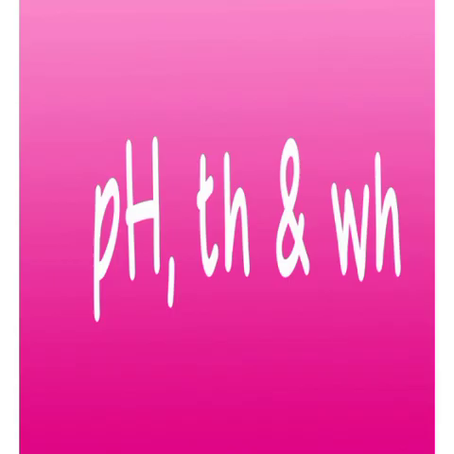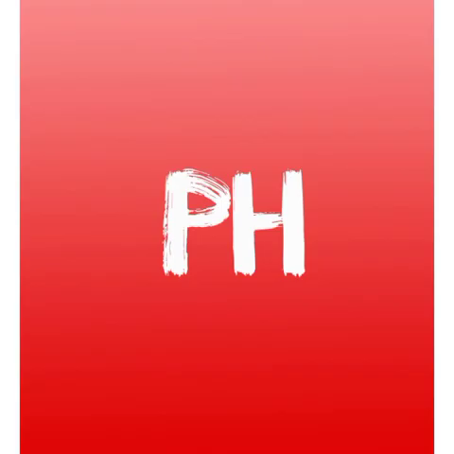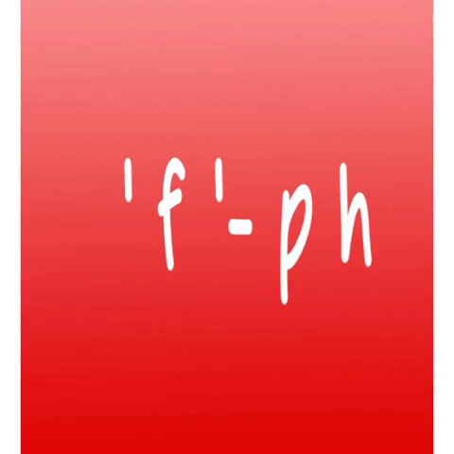Today, we are going to continue with some more digraph sounds like f, th, and v. I will explain to you how the sounds are formed. Let us see the first example. The sound of letters P and H together joins to form the sound f. See the examples, it will be more clear to you.